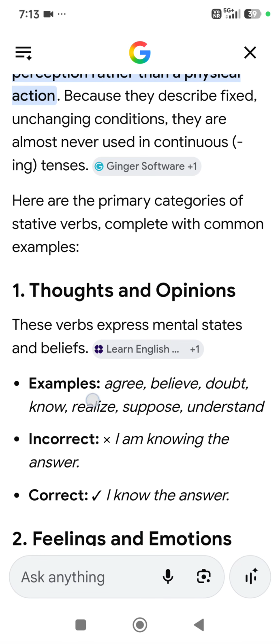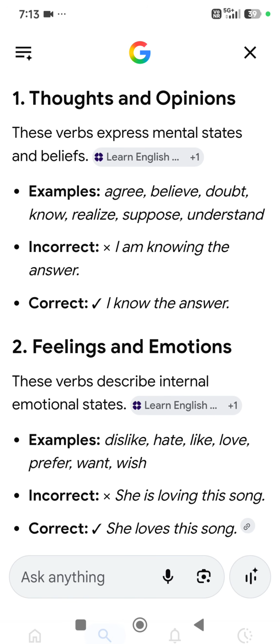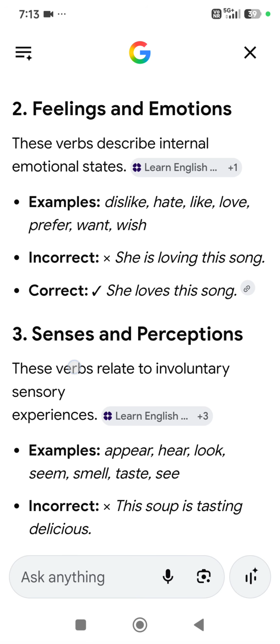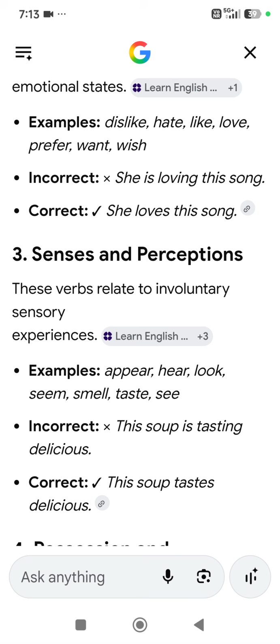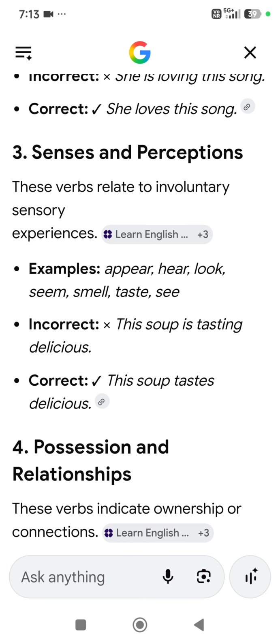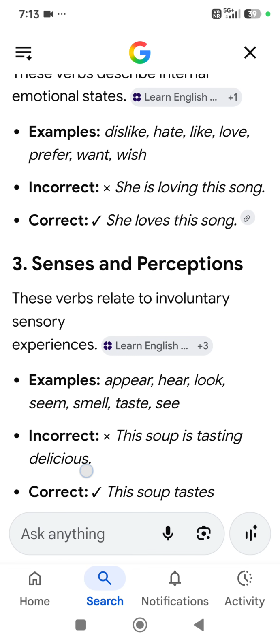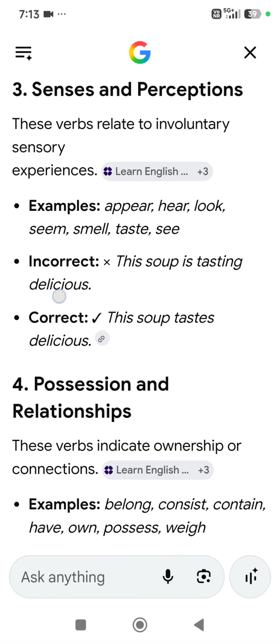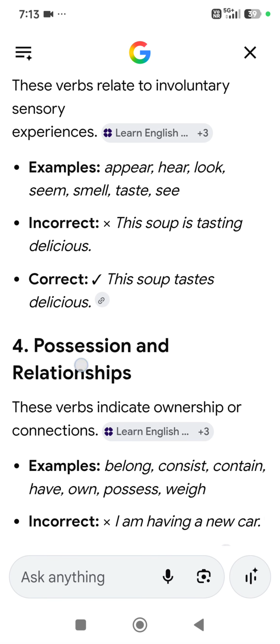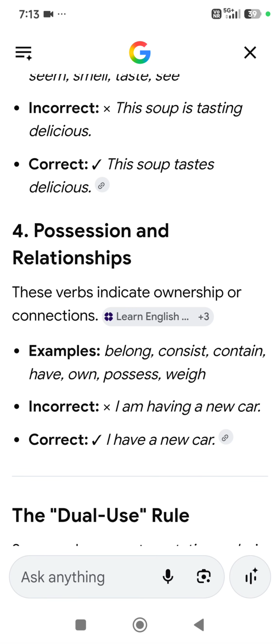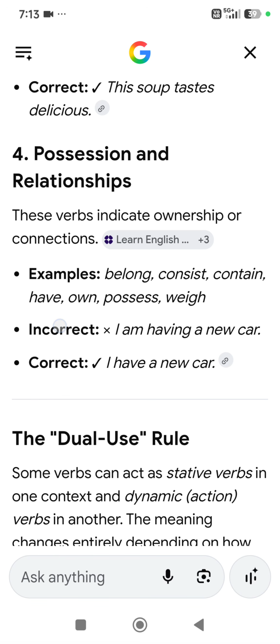Thoughts and opinions: agree, believe, doubt, etc. Feelings: hate, like, dislike, love, prefer, want, wish. Then senses and perception, the 5 senses, and possession and relationships.